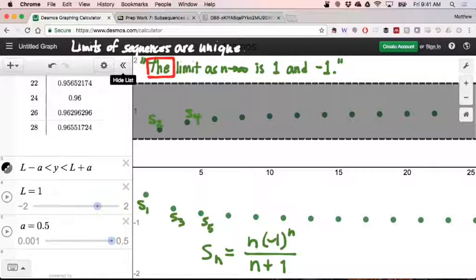We do want to package that intuition that you see when you look at this graph that Matt was telling us about, that somehow there's a part of this sequence which converges to positive 1 and a part of this sequence which converges to negative 1. And so that's where subsequences come in.